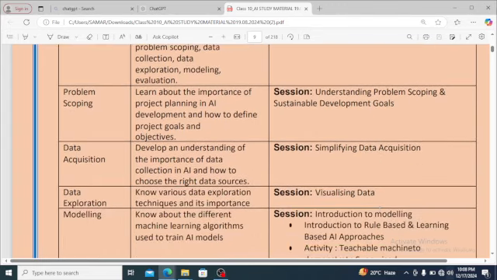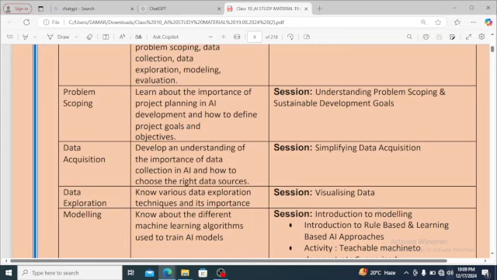After problem scoping, we have data acquisition. What is data acquisition? Develop an understanding of the importance of data collection in AI and how to choose the right data source. Nowadays, we are getting various options where we need to choose between multiple options. So there is a vast field of AI which is called data acquisition. Here, what we need to do is simplify data acquisition. This also I will explain in detail.